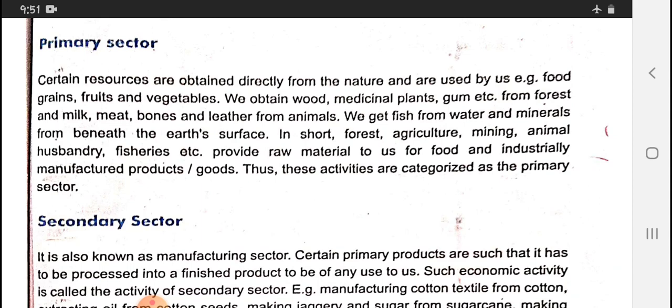We obtain wood, medicinal plants, gum, etc. from forests, and milk, meat, bones and leather from animals. We get fish from water and minerals from beneath the earth's surface. In short, forestry, agriculture, animal husbandry, fisheries, etc. provide raw material to us for food and industry, to manufacture products and goods. Thus, these activities are categorized as the primary sector.